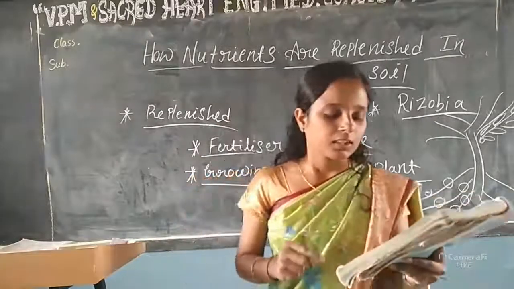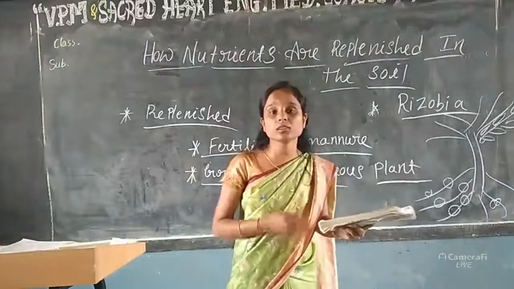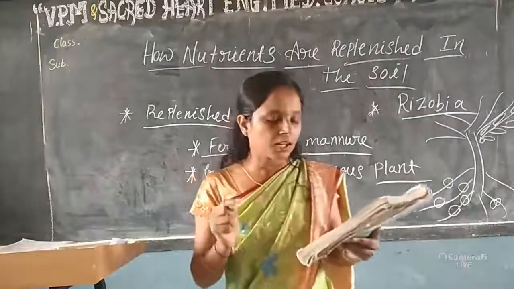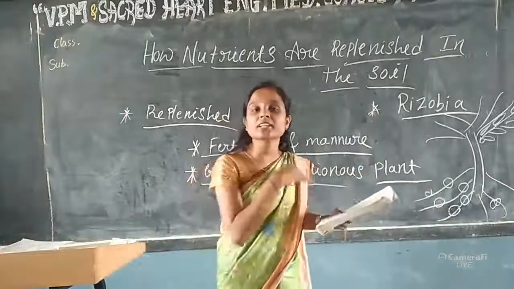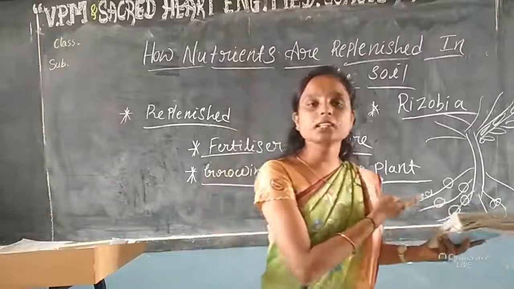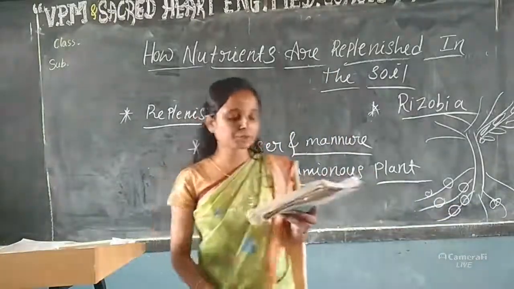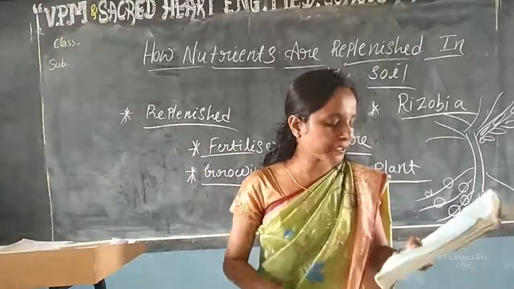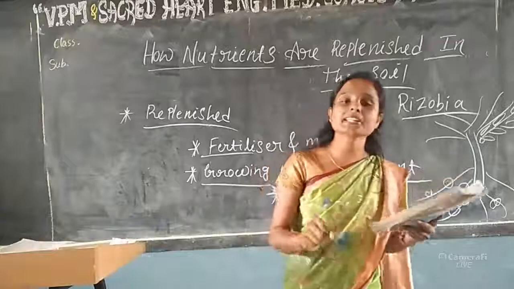Which one takes nitrogen? Certain bacteria, Rhizobia. Rhizobium takes nitrogen and converts it into usable form. In which crops? Leguminous plants. It helps leguminous plants. Next, Cuscuta. Cuscuta is an example of a parasite.